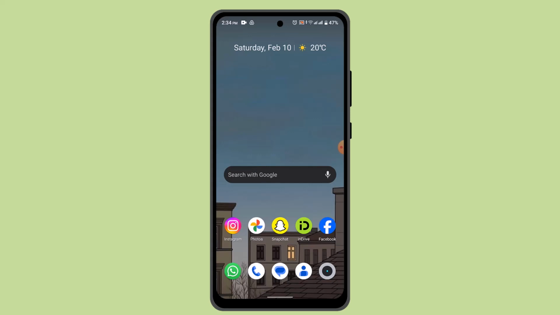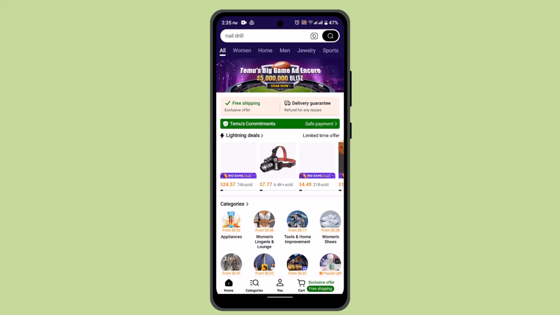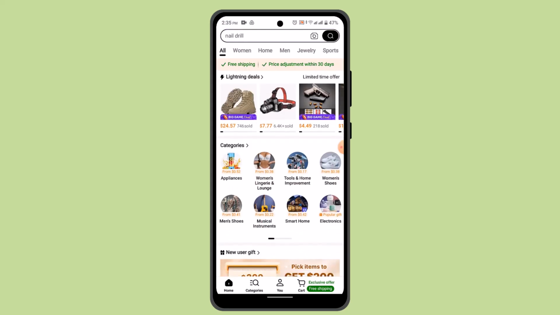Now first things first, you'll have to go ahead and log into your Temu account. Once you're logged into your Temu account, that's going to direct you to the home page. So if you invite 12 friends on Temu, you'll get a free product. And likewise, to invite a friend on Temu, you need to go ahead and